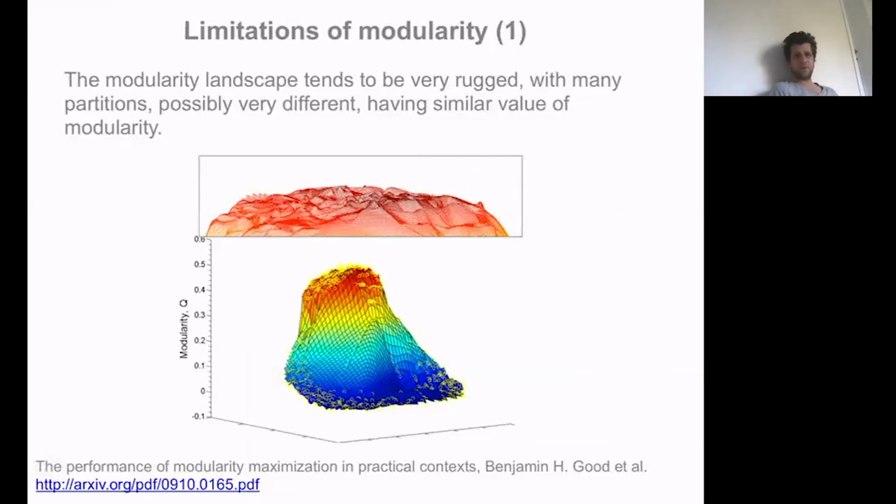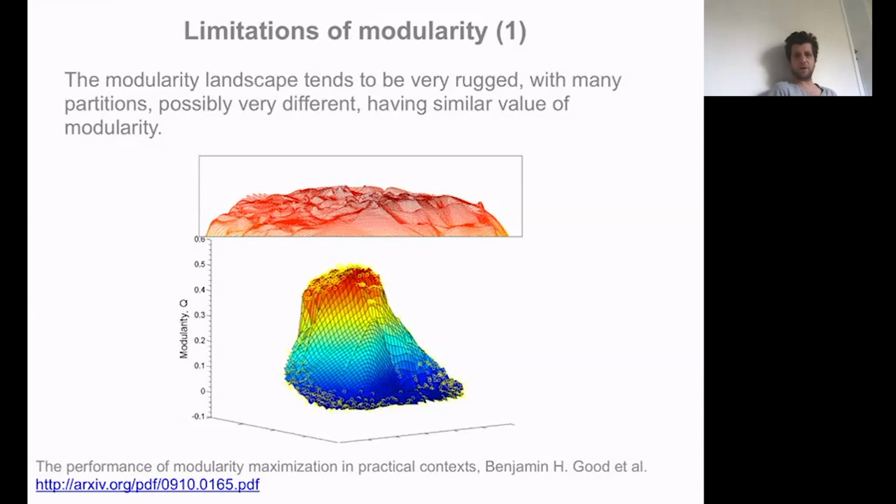Now, okay, so now I think it's time to conclude. We've been talking about modularity, about the ways to optimize it. Modularity is not the only quality function, even if it's the most popular, as I said. And because it's the most popular, it's been under scrutiny, and people have been clarifying some of its limitations. Some of them are quite important, and it's important to keep them in mind.